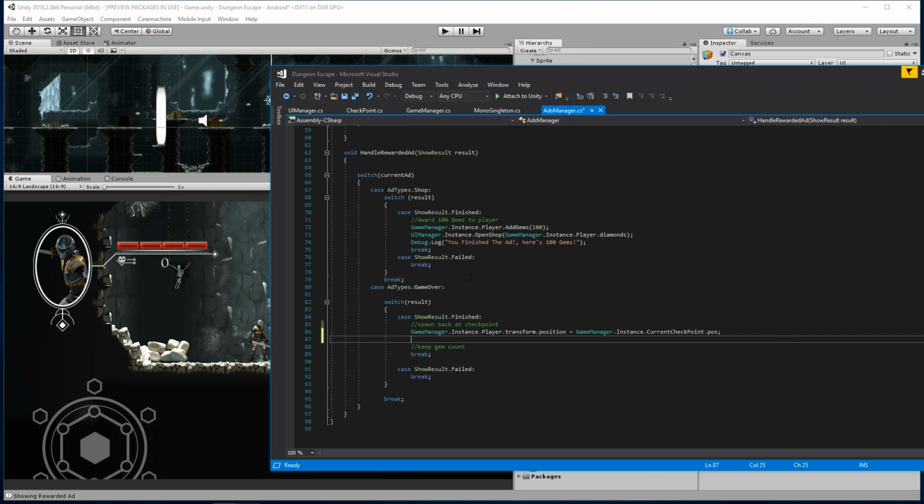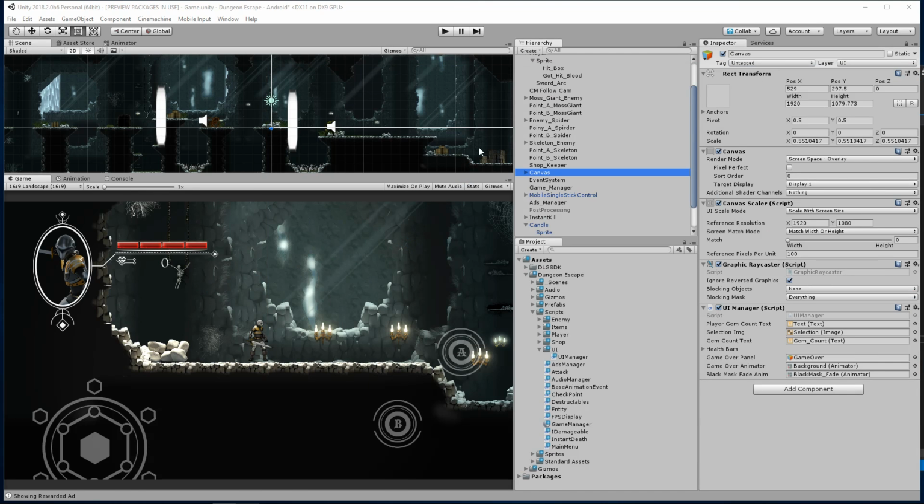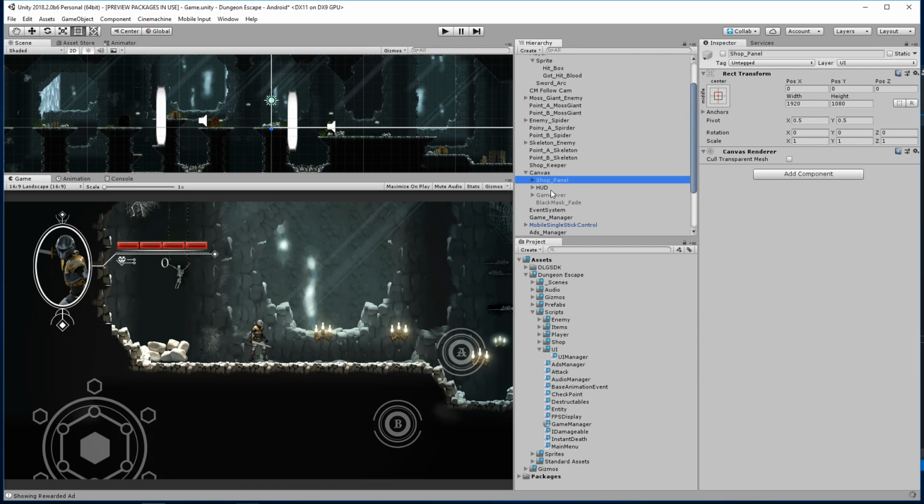So inside our ads manager here, we're going to say UI manager dot instance dot, this is the game over animator. We're going to set a trigger on it, and it's going to be continue. So let's see, hold on. I want to make sure that's the proper one.